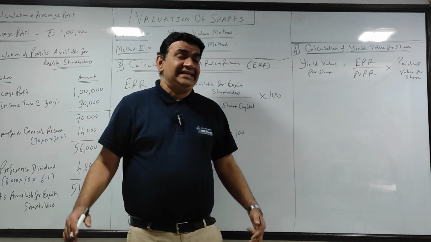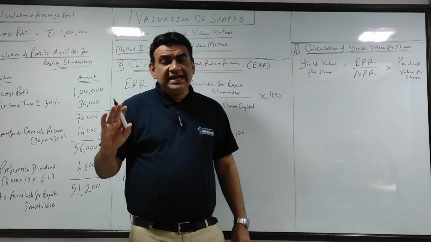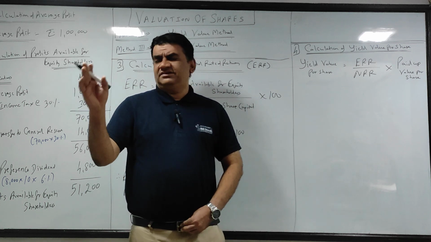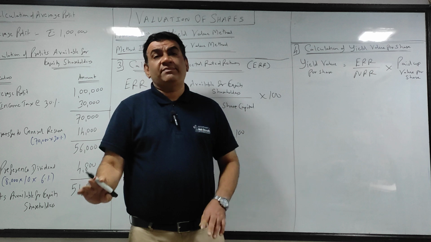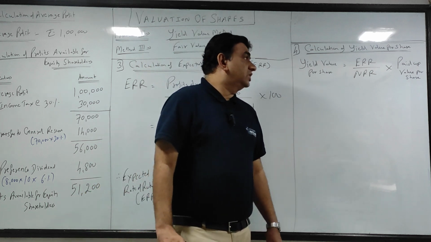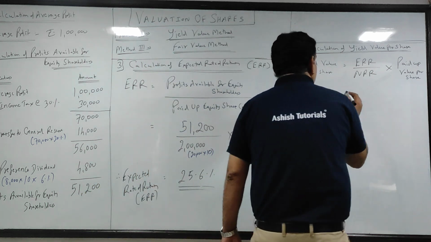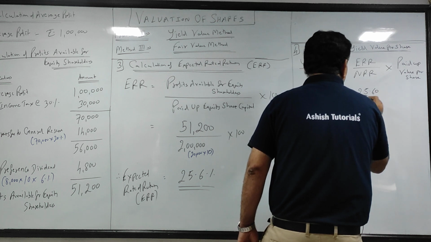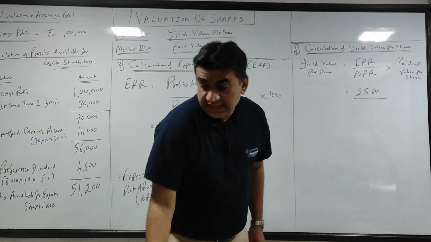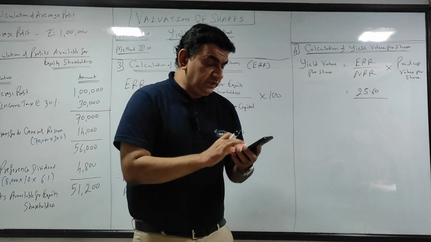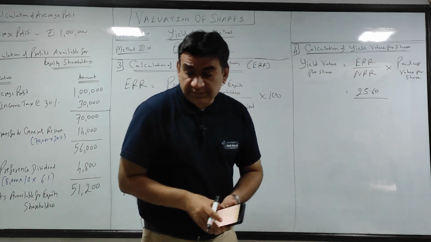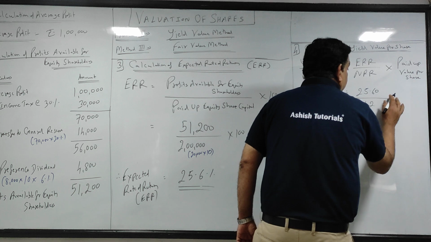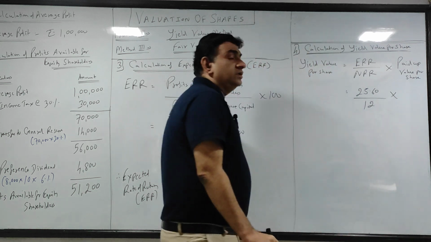ERR we found out, NRR 85 to 90% सब में दिया रहेगा. Otherwise like in goodwill we may have to calculate, but यहाँ पे मैंने दिया हुआ है. Okay, चलो let's substitute. What is ERR? 25.6 what we got upon NRR. What is the NRR in the question? 12%. So divide by 12 into the paid up value.